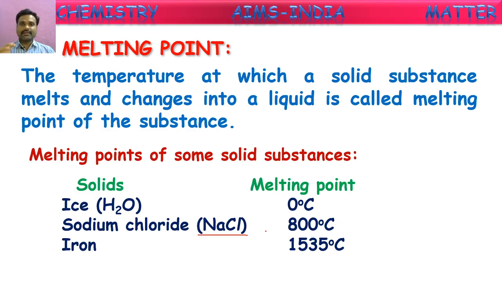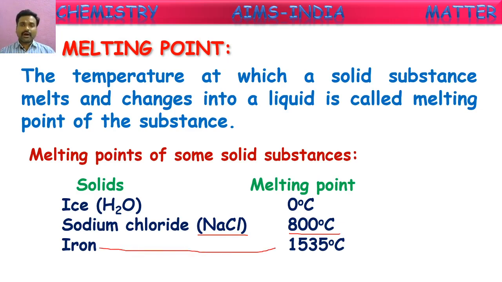It will be melted at very high temperatures, around 800 degrees Celsius. This is its melting point. When sodium chloride is heated to 800 degrees Celsius, only then does it convert into the liquid state. Till then, it will be in the solid form only. In the other example, they have given one more.